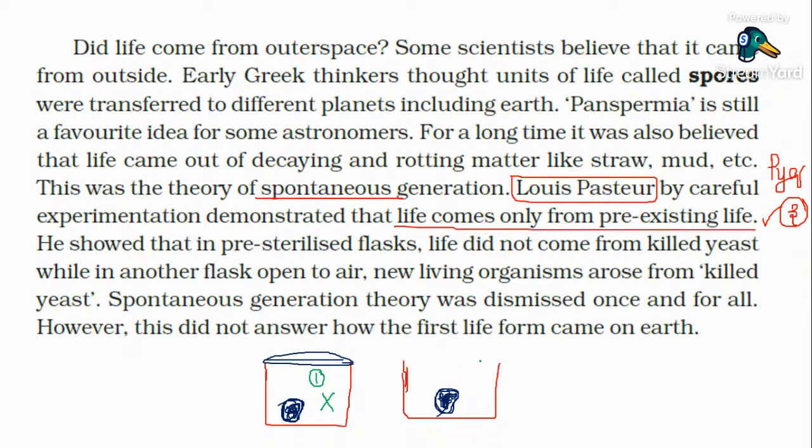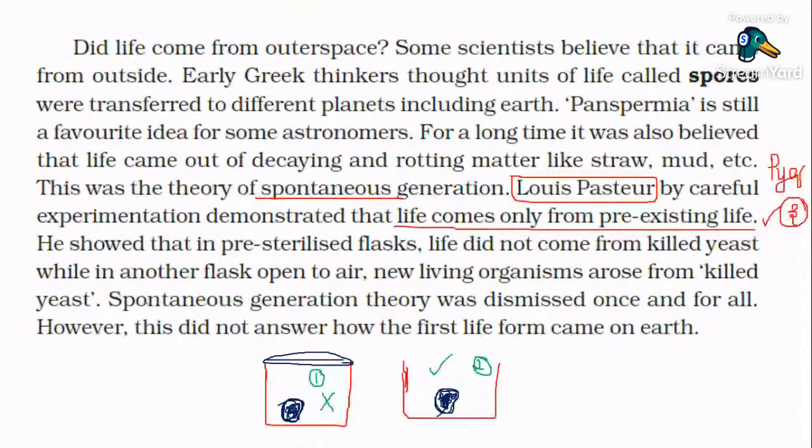But in beaker two, there were flies, ants, and a variety of other organisms, and microorganisms were also there. So he concluded that the theory of spontaneous generation, or the theory of abiogenesis, is not correct. He observed that life comes from pre-existing life forms.